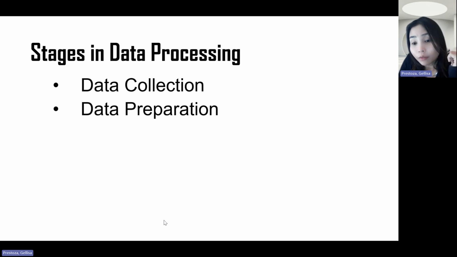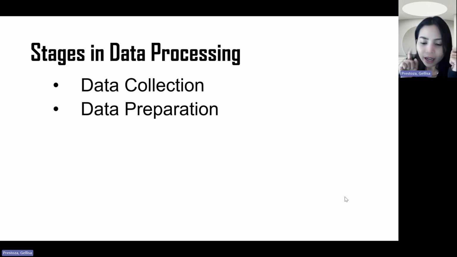Next, we also have the data preparation. After you have gathered all the data, you have to prepare. Once you have collected all those raw data, you have to clean it. Clean, format, and transform the data gathered to ensure that it is accurate, consistent, and usable. Why?